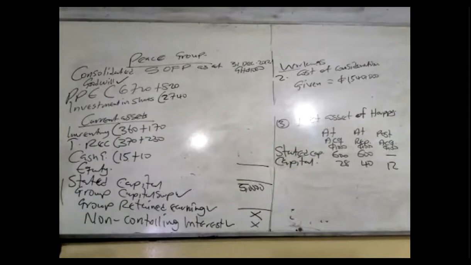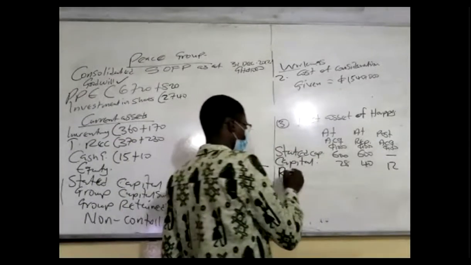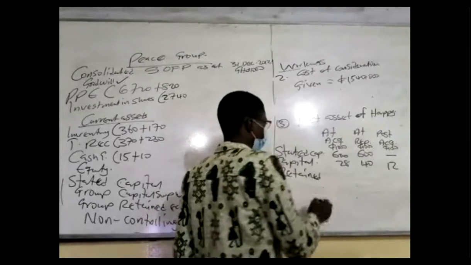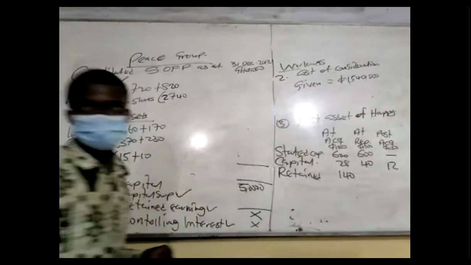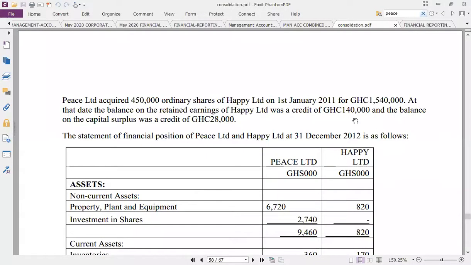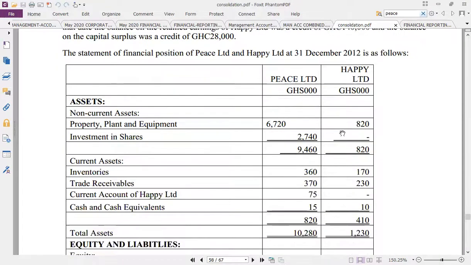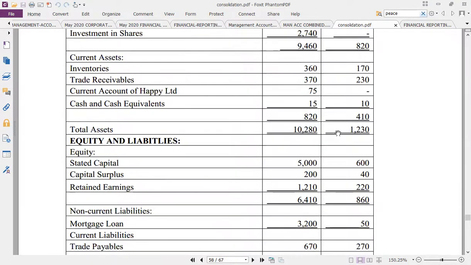Basically. Then we continue again to retained earnings. We're told that at acquisition it is 140,000. Then let's go and pick the one at reporting.